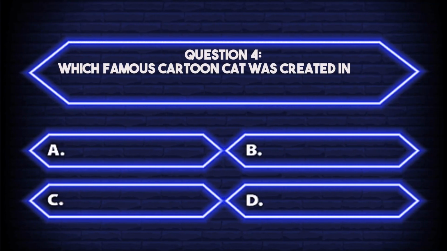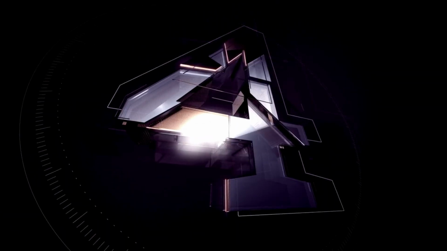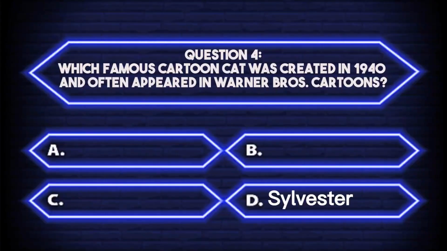Question 4. Which famous cartoon cat was created in 1940 and often appeared in Warner Brothers cartoons? A. Garfield. B. Felix the cat. C. Tom. D. Sylvester. Your timer starts now. The answer is D. Sylvester.